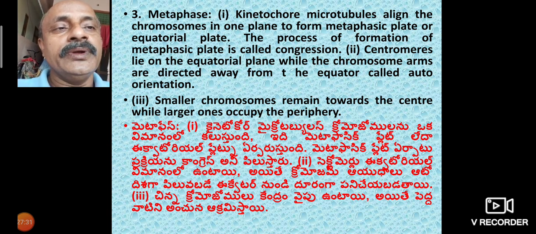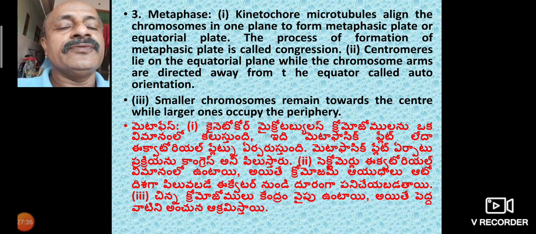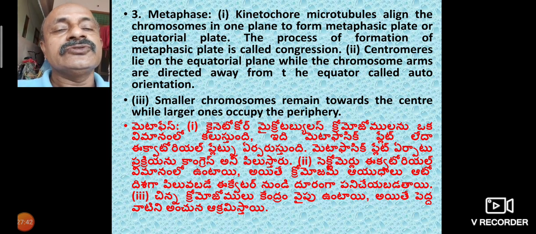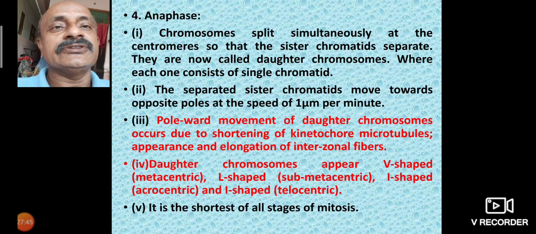Smaller chromosomes remain towards the center while larger ones occupy the periphery. So this is also the metaphase condition.